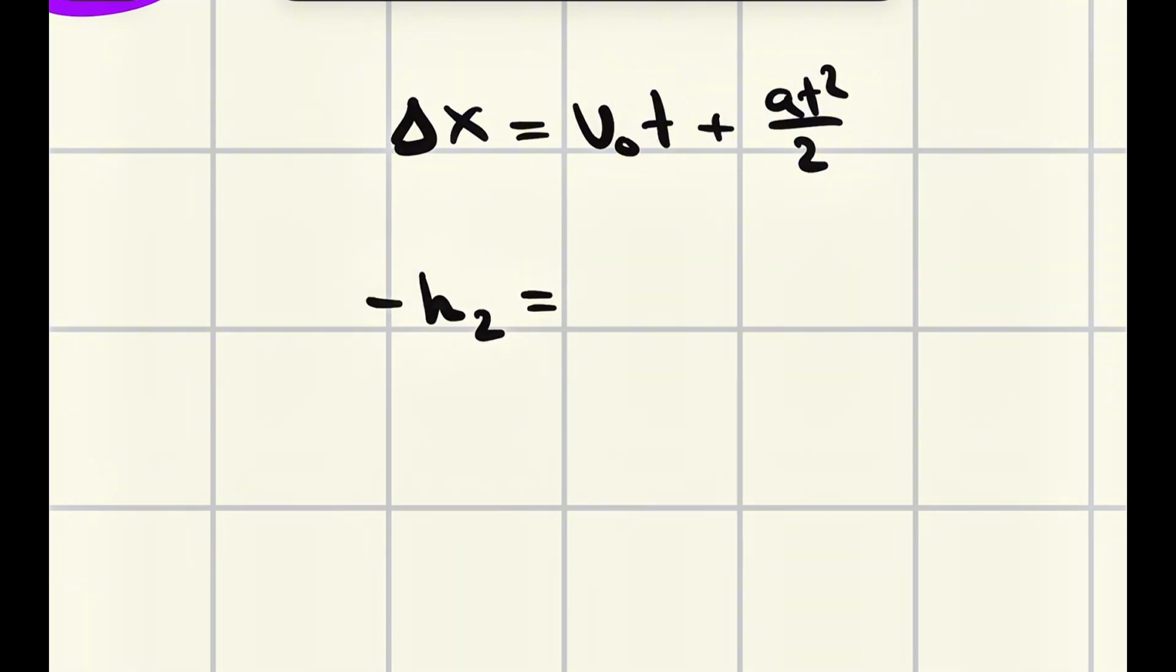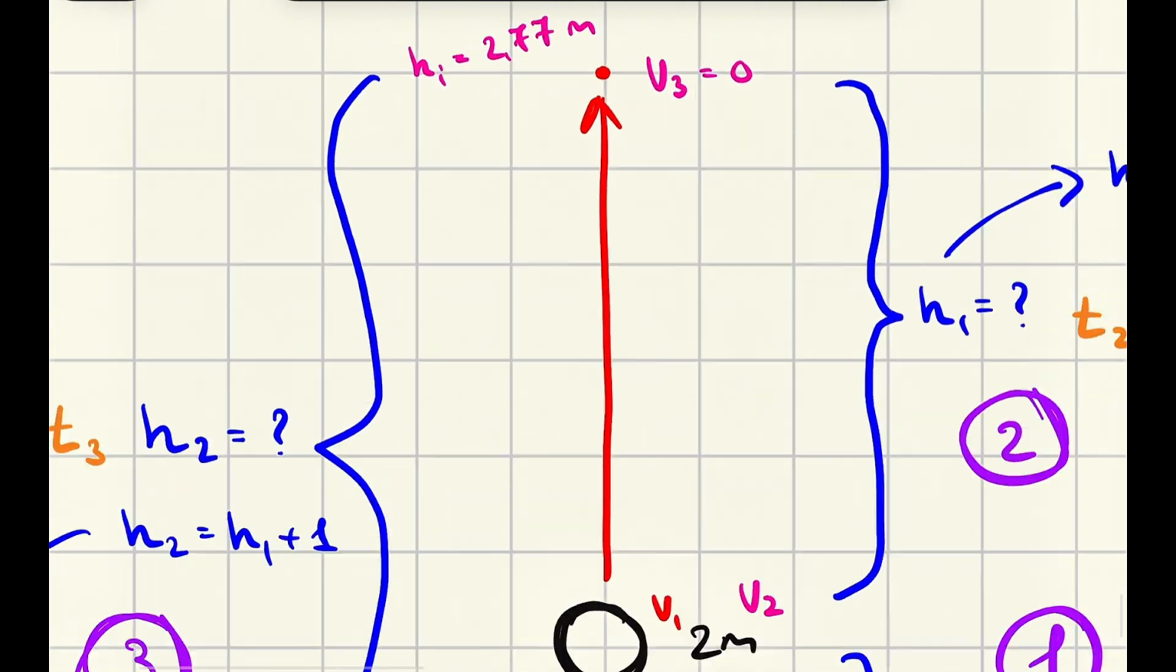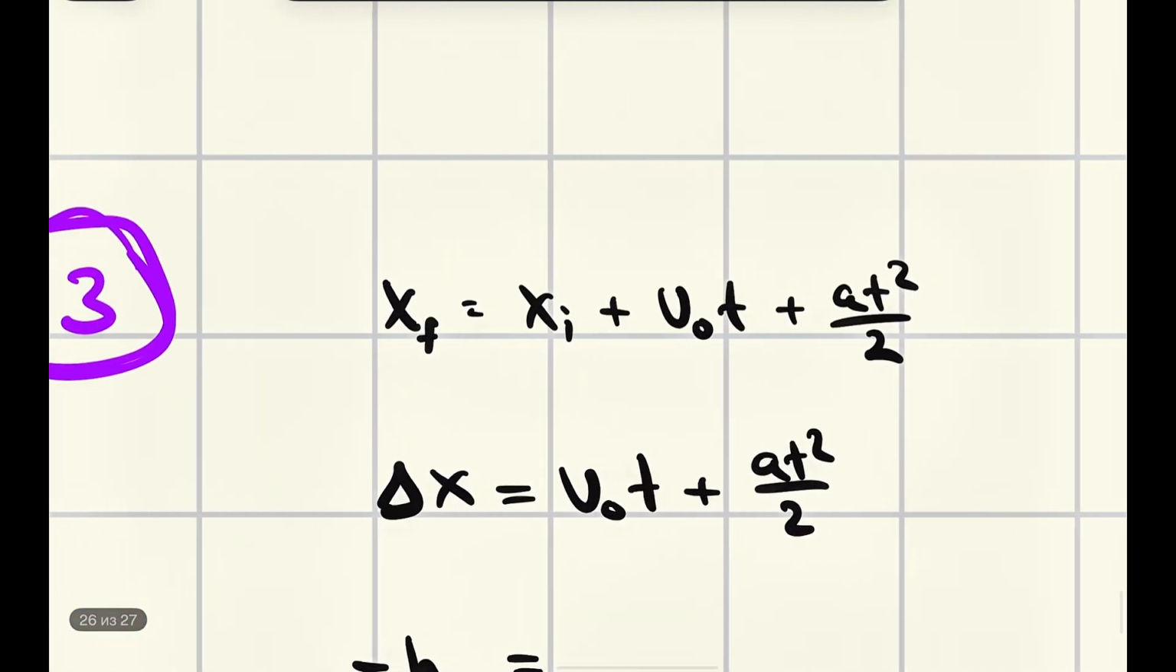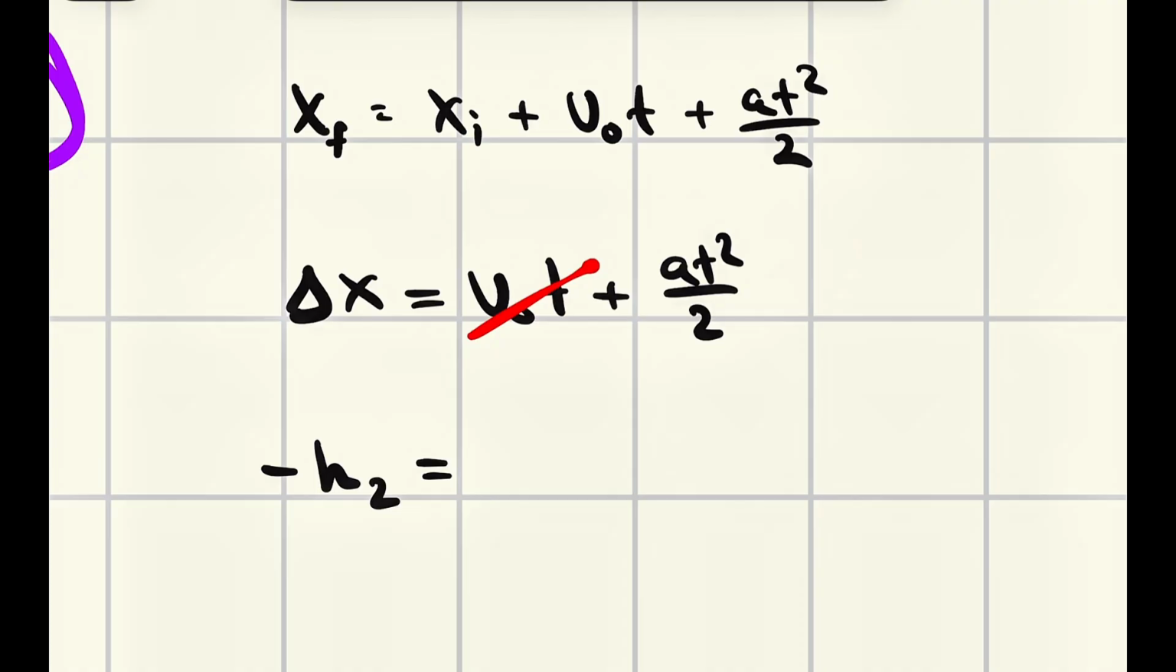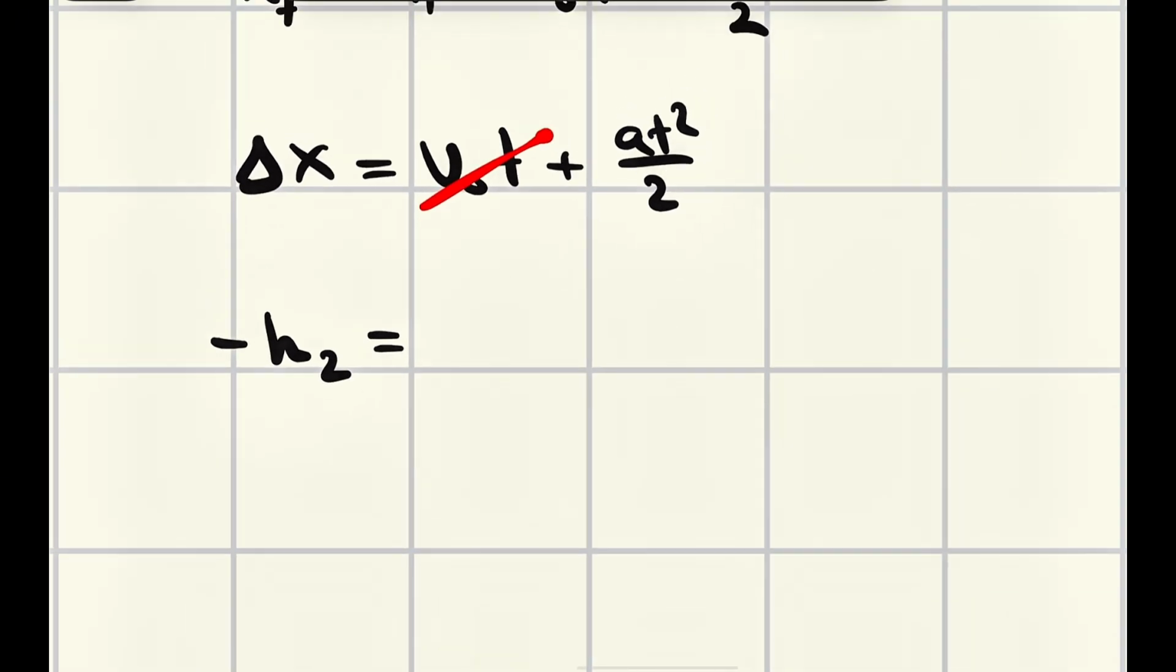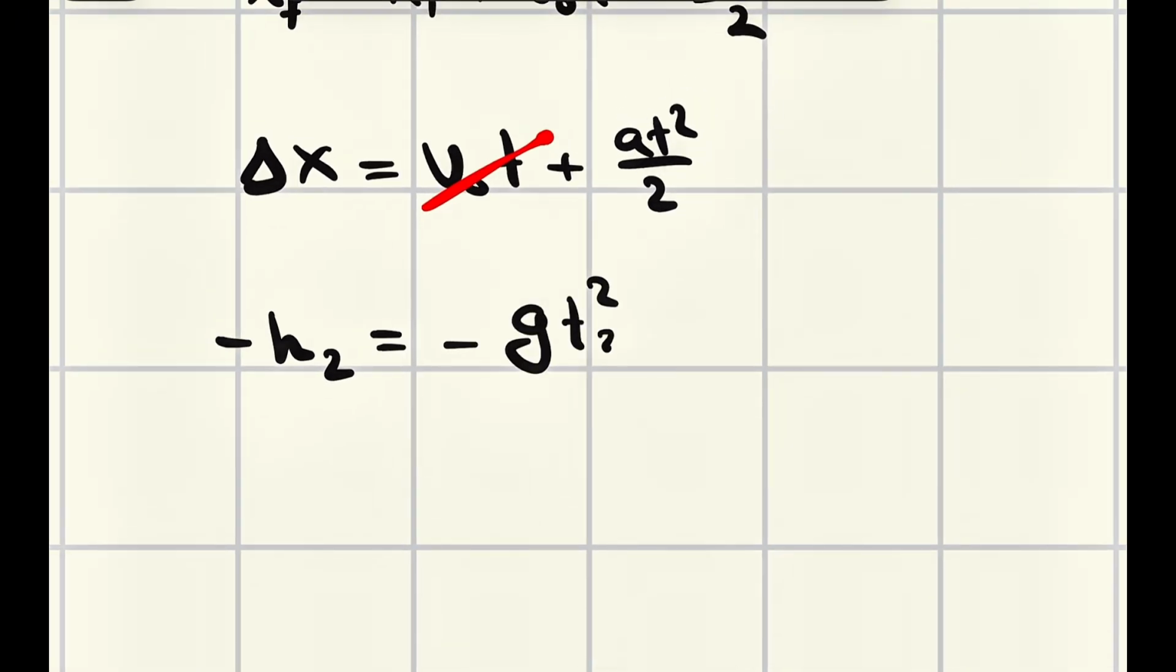Okay, what about the v0? Our initial velocity is this v3, which is 0. That's why we don't concentrate on that. We don't have initial velocity. And we have minus gt squared, this would be our time 3, divided by 2. And as you can see, both things are negative. That's why we can make them positive.